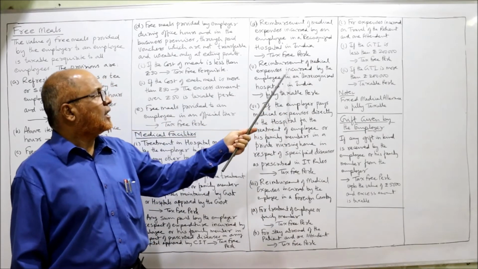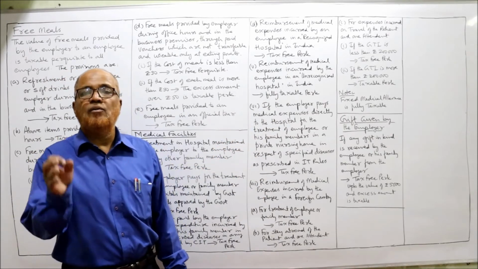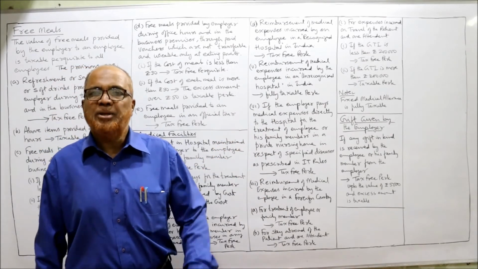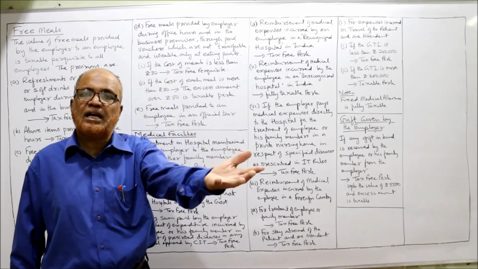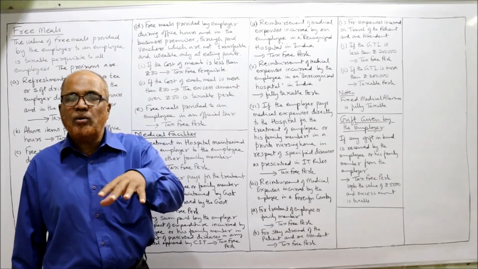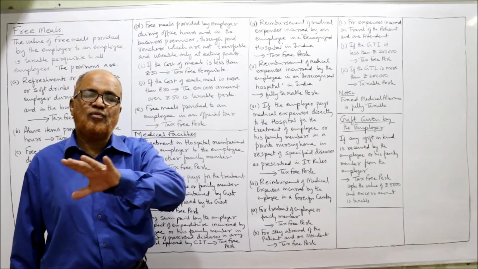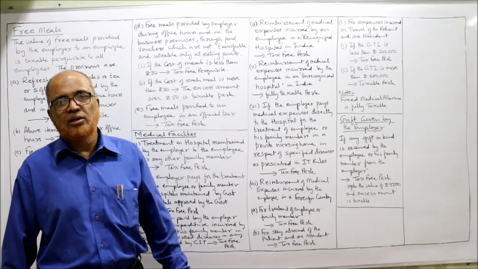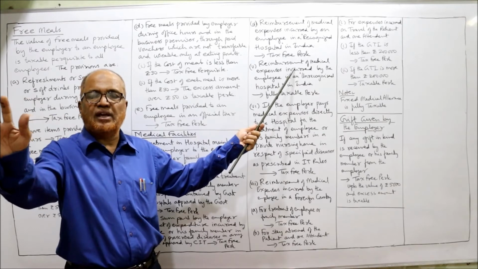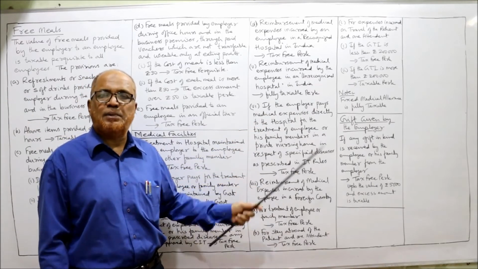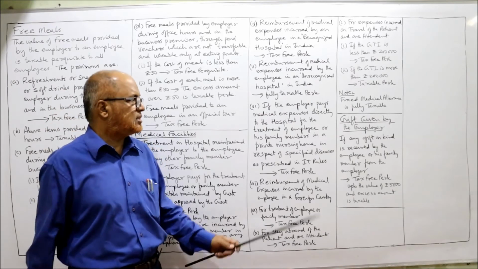Reimbursement of medical expense incurred by an employee in an unrecognized hospital is fully taxed. If the employee or their family members got the treatment in an unrecognized hospital and the amount is reimbursed by the employer, then it is a fully taxable perquisite. Recognized hospital, reimbursement is tax-free. Unrecognized hospital, reimbursement is fully taxable perquisite.